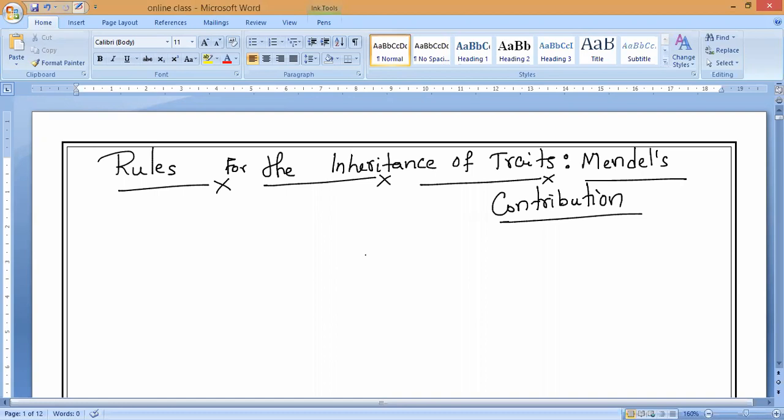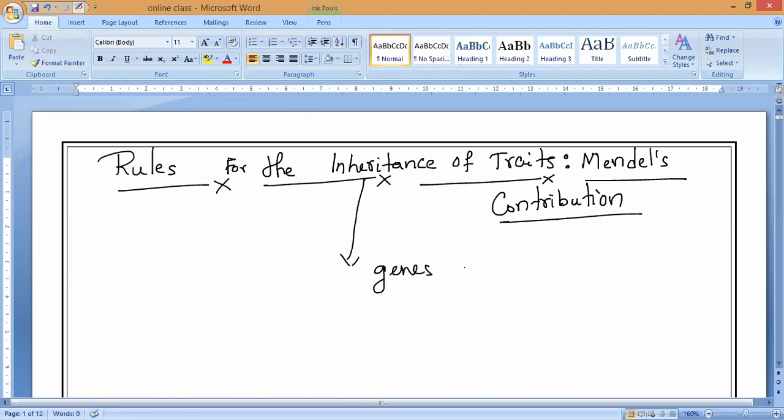So inheritance is the transmission, the passing of genetically controlled characteristics. Genetically controlled traits are what we call genes.